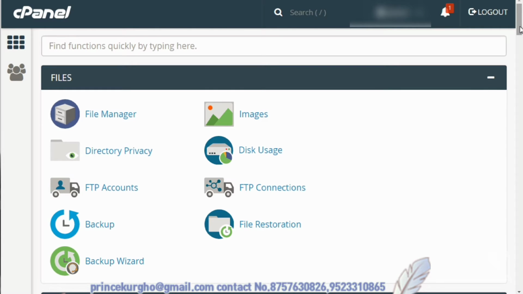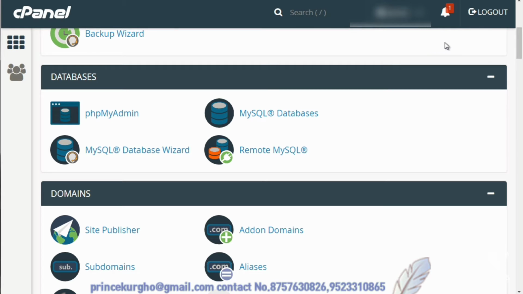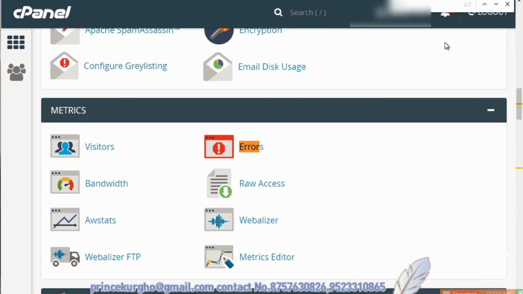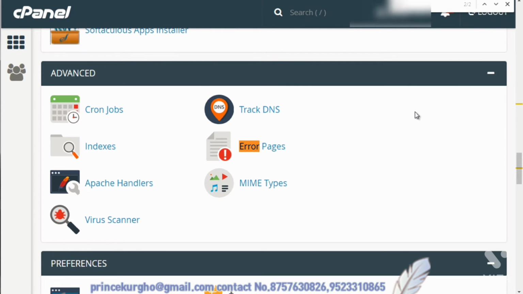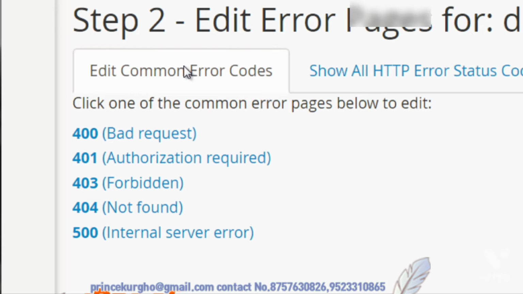So what you want to do is find the title that says error pages. So don't worry about the icon. We can even do a search on that. So we can do a search on error. There we go. That's not the metrics though. It's not going to be under there. It's going to be error pages, or it might be 404 pages. So we have edit common error codes or show all HTTP error codes. The 404 is the one that's not found. So that's what we're talking about anytime we delete a file, a page, or anything like that.